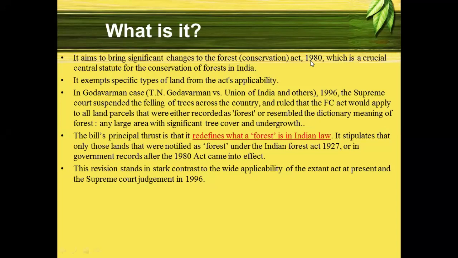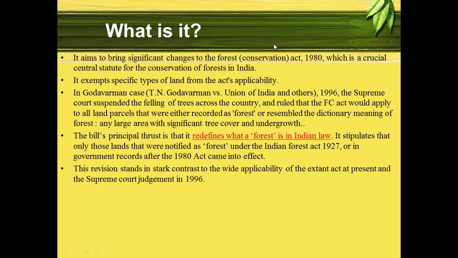Now, this Forest Conservation Act 1980 includes various types of lands under forest. But this particular bill exempts various types of land from the Act's applicability.